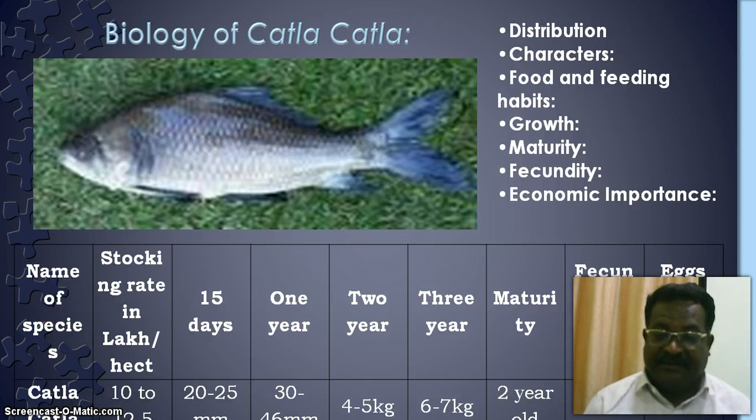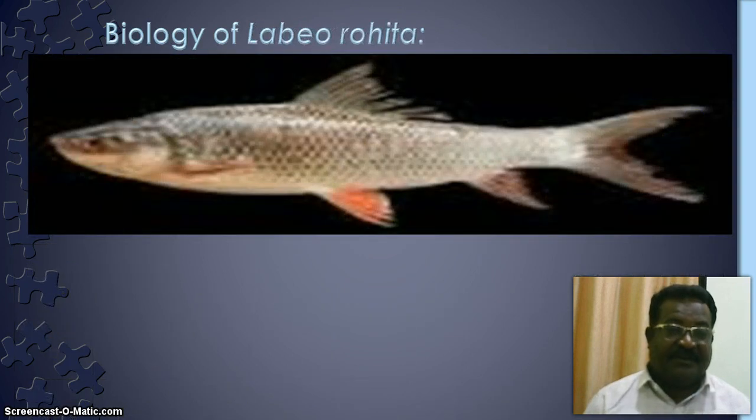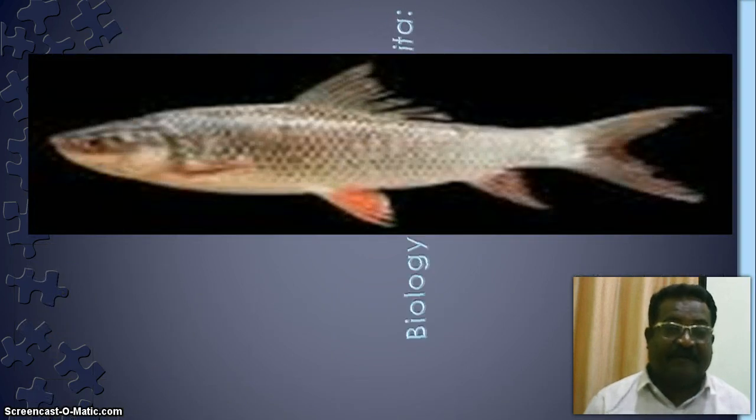The fecundity of that species is 4 lakhs at one time, so 18 eggs per gram body weight is the fecundity rate of the species. So these are the characters we have seen in the biology of that species for the culture of fish farms. Next one is the biology of Labeo rohita.